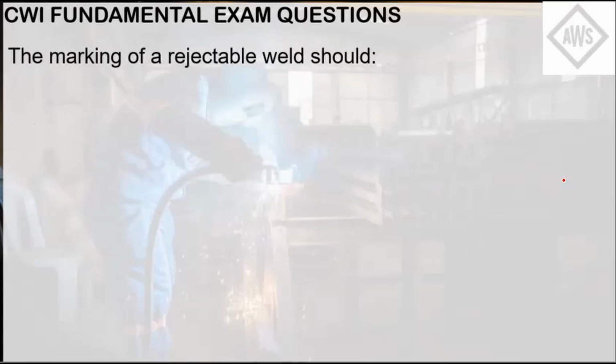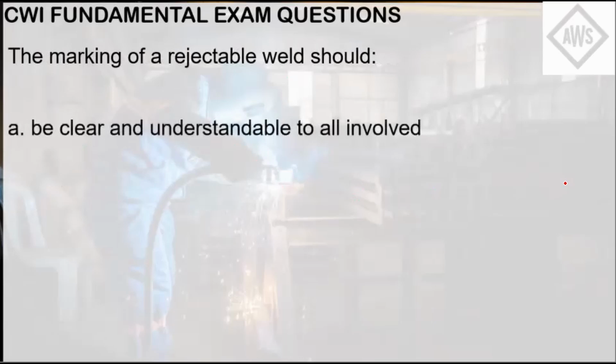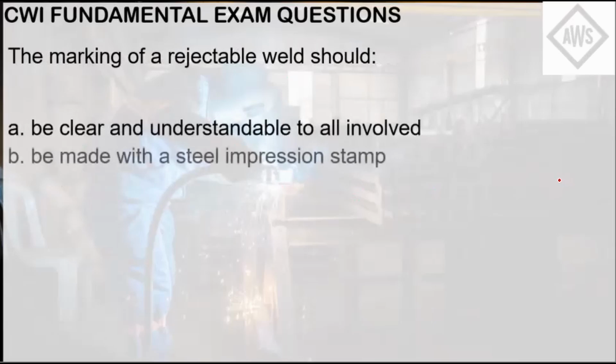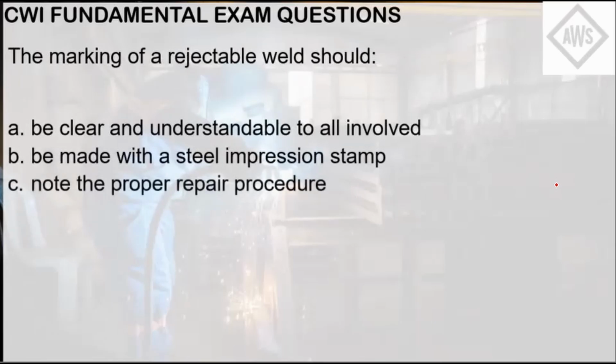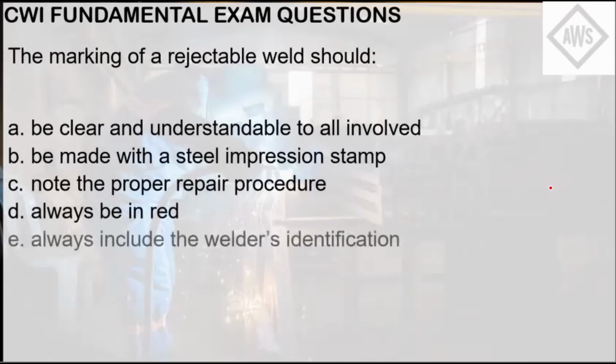The marking of a rejectable weld should, letter A, be clear and understandable to all involved, B, be made with a steel impression stamp, C, note the proper repair procedure, D, always be in red, E, always include the welder's identification. So if an inspector is marking a rejectable weld, it should be clear to all stakeholders, which the answer here is letter A. So letter B might imply that it should be clear, but this does not mean that it will be clear for all.